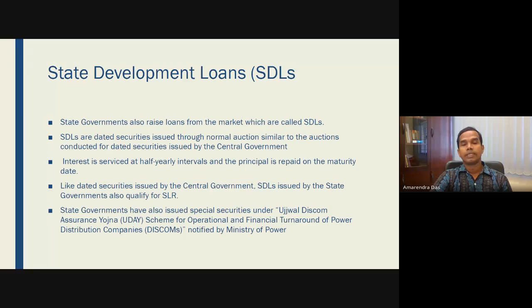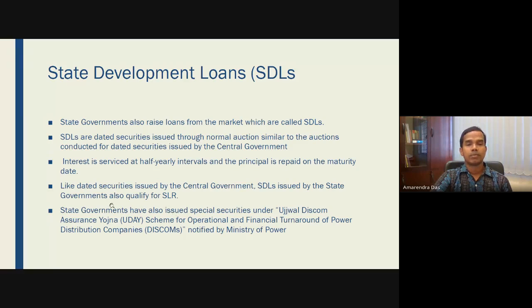A couple of years ago, the Jammu Kashmir government did not have such an agreement with the RBI. They had their own bank. Similarly, Sikkim also does not have such an agreement with the government of India. They have their own provision. But the rest of the states have their agreement with the RBI, and that's why the RBI does transactions or mobilizes money for the state governments. These are also auctioned in the market, and there is also interest paid half yearly, so almost like the government bond.